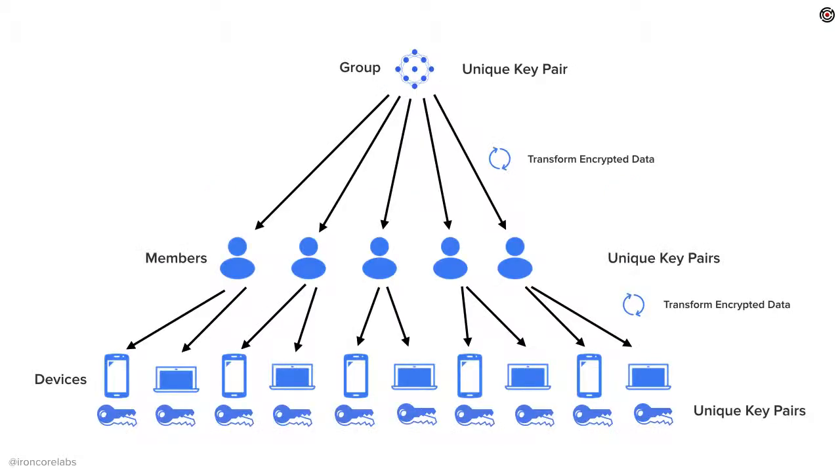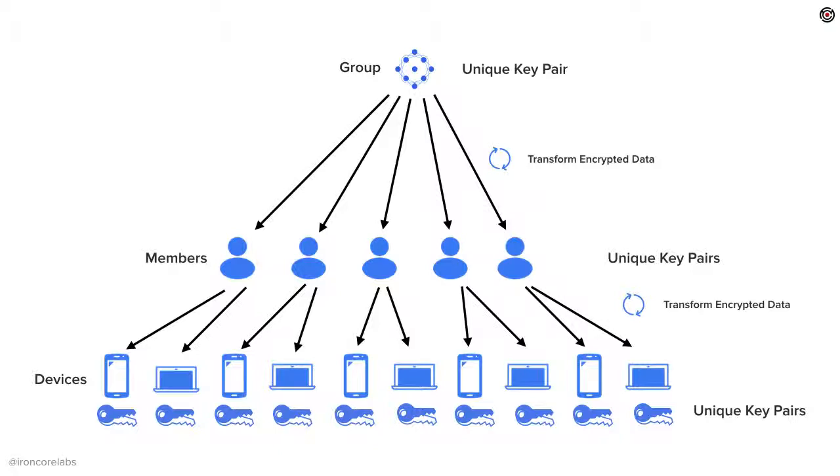In practice, the way we do this is by modeling a member of a group, a user, as actually a collection of devices, a group of devices. So in fact, what happens is a user can add and remove devices if one were to be lost or stolen, or they get a new one or something. Each one has their own public-private key pair. It's generated locally. The private key for the device never leaves the device.